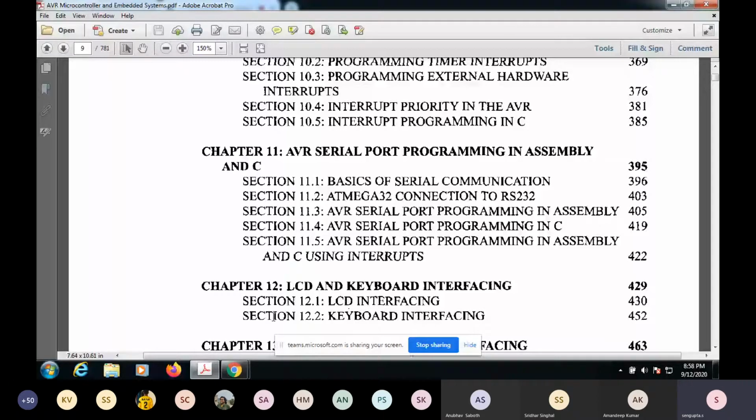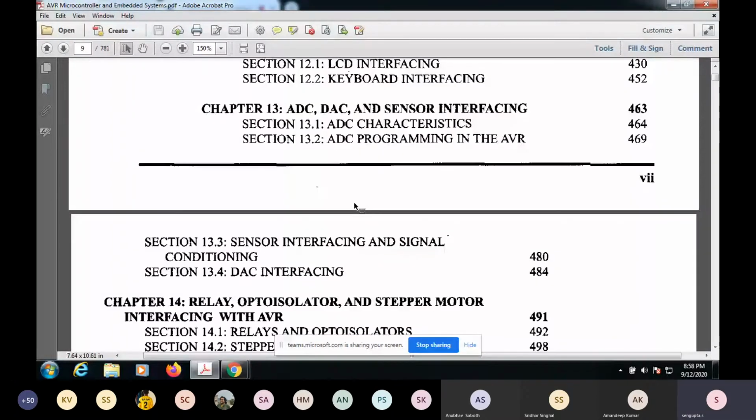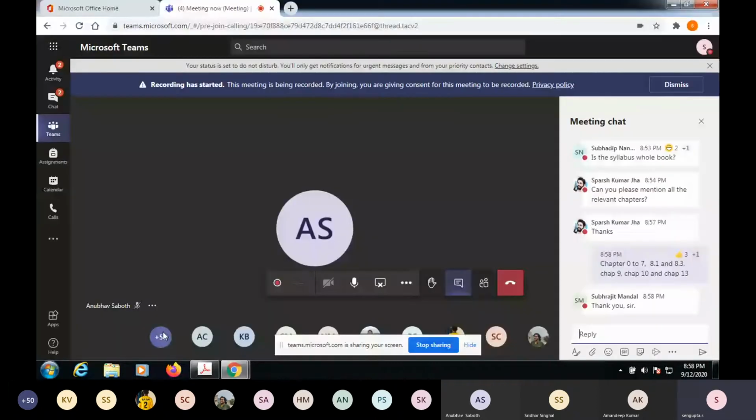So this is a practical thing. You have to actually practice, and only then will you be able to understand. Once you do this, you have to actually get your hands engaged with some kind of processors, and then you can learn very fast.